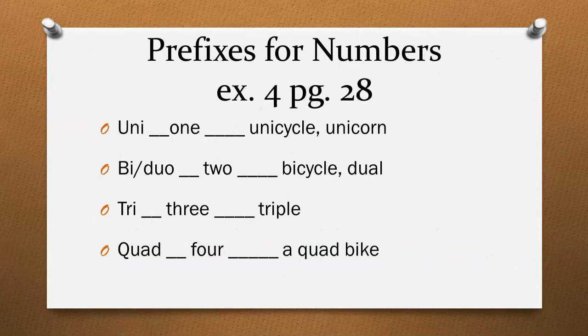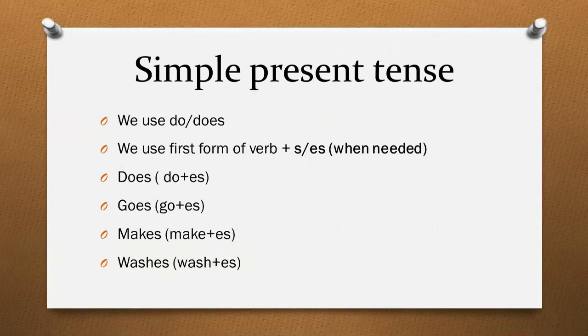Our next concept is simple present tense. When we talk about our routines or daily life activities, we talk in terms of simple present tense. In simple present tense, we use do or does, that are our auxiliary verbs. We use the first form of the verb and we add s or es to it when it is needed. There are certain rules for it. We will read them in detail in later lessons. Let us have a look at some of the verbs.